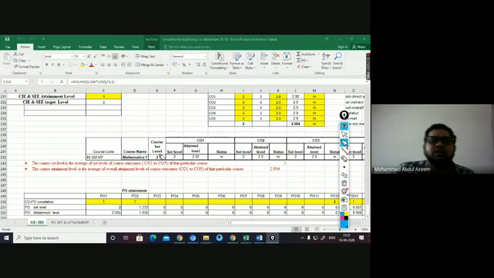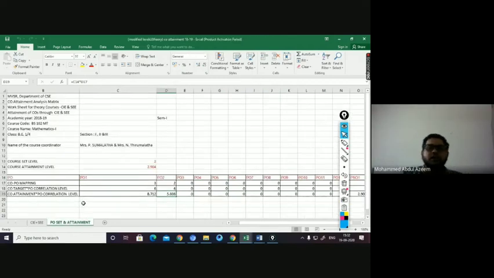Now, another thing that we want you to do is, this is clear to all of you. Except the yellow mark, the remaining all will be automatically generated. Yellow mark only you will have to supply as your input in this sheet. Got it? Now coming to the next sheet, where we want you to give us the correlation values: CO target correlation value, PO target correlation values, and PO attainment correlation values. This also automatically gets generated, of course.